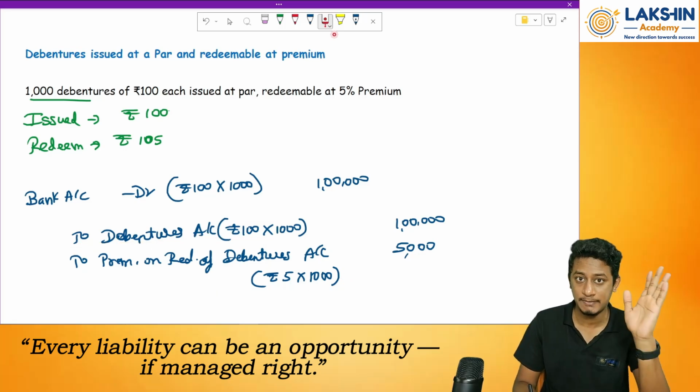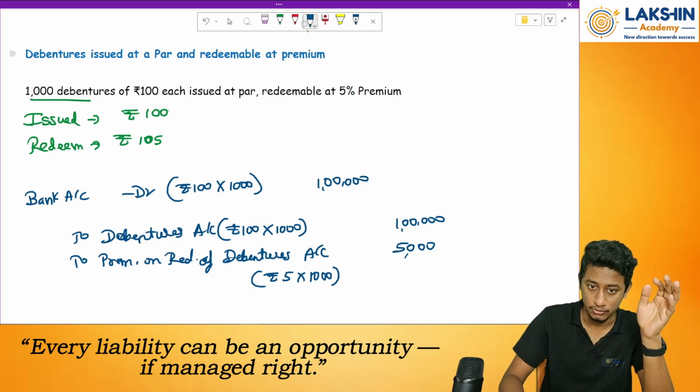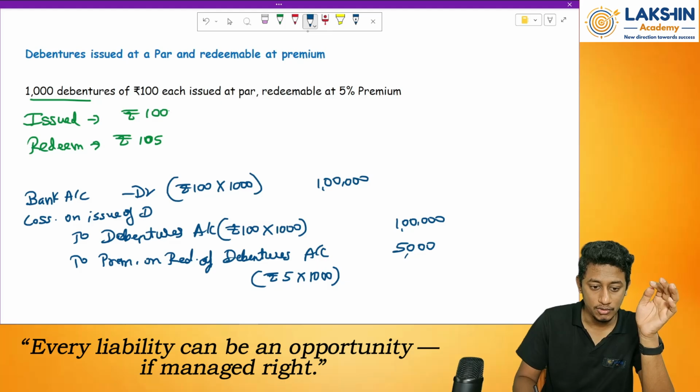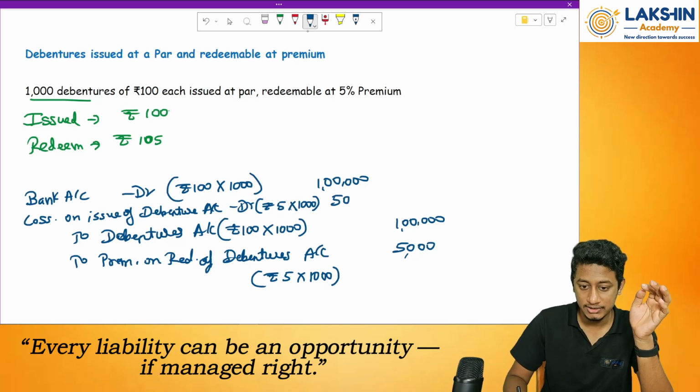First of all, let's pass the expense account. Whenever an expense increases, is it debit or credit? Debit the account. So the account will be loss on issue of debenture. Account debited. How much? Again, rupees 5 into 1,000. How much will that be? Rupees 5,000.